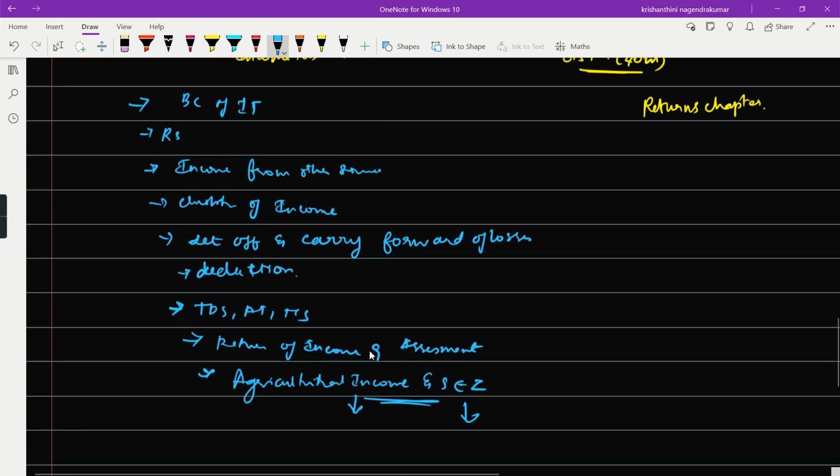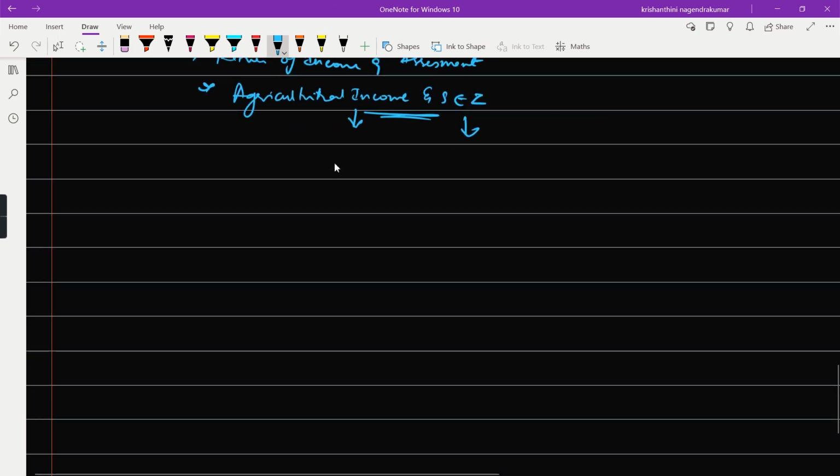So I just read all these chapters. I was not very sure about PGBP. I don't know capital gains, I don't know salaries, I don't know the heads of income. But I have read all of those, and I know the basic outline of those chapters, though I am not particularly sure of all the concepts. But from all these nine chapters, I was very sure, so that I could attend 25 marks very easily, because I studied all these chapters from CA Pranav Chandak's LSDT book.